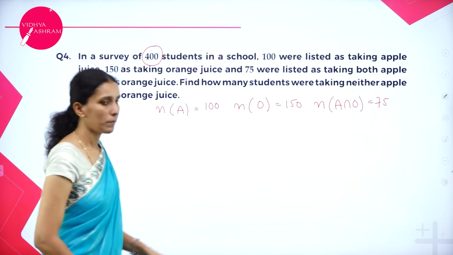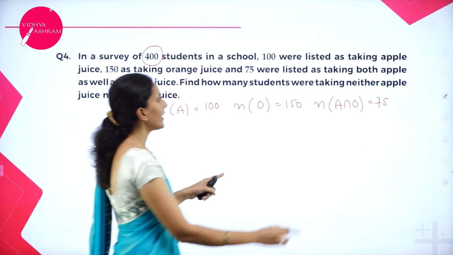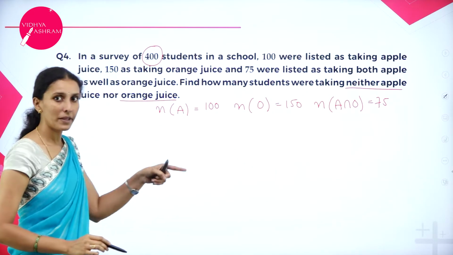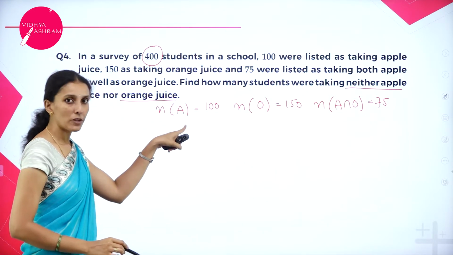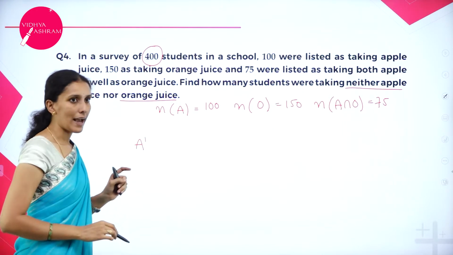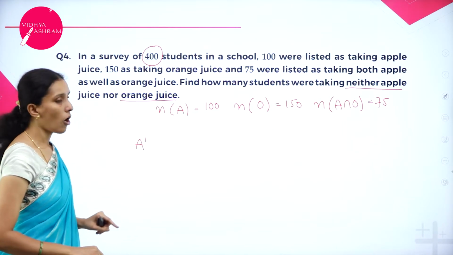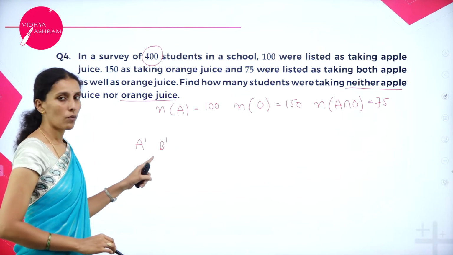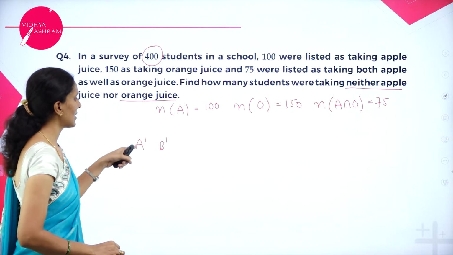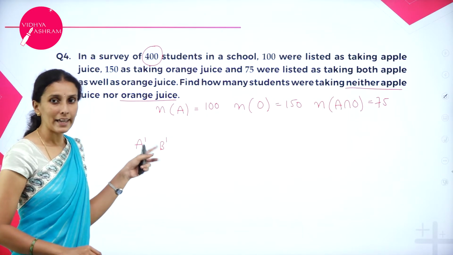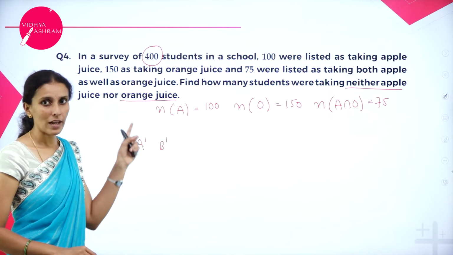What do I have to calculate here? So neither apple nor orange. So that means what? If they are taking apple juice, they are 100. Not apple juice means A dash and not orange juice, so that is B dash. So here what am I supposed to calculate? First, I have to calculate the people who are taking apple juice as well as orange juice.